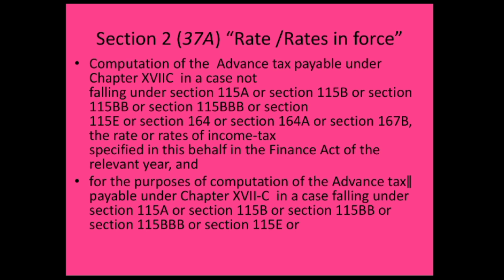Therefore, the amount shall be multiplied by the rate of 12.5 percent for the purpose of calculation of tax, and the amount of income tax with which the assessee would have been charged had the total income of the assessee been reduced by the amount of profits and gains of life insurance business.